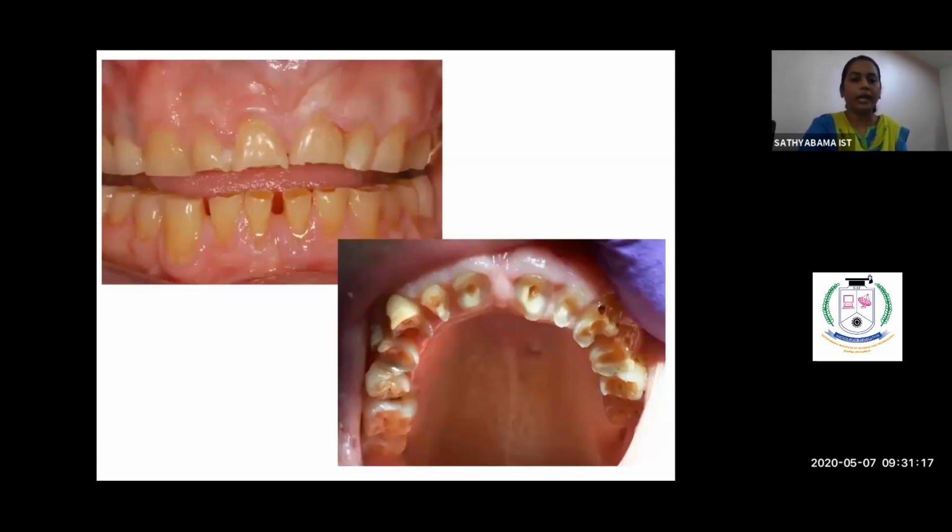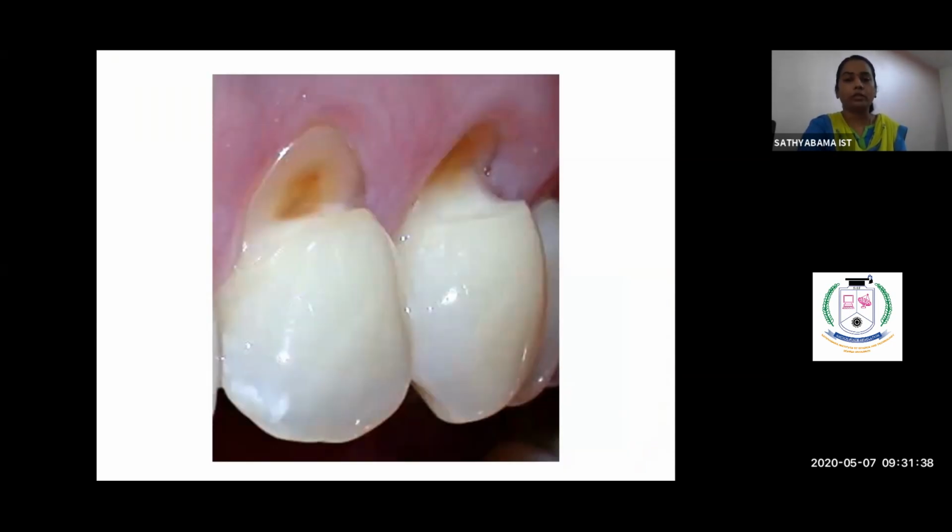So this is a picture showing attrition mainly on the occlusal surface, where the tooth and tooth come in contact during mastication or night grinding, which has caused severe loss of tooth. In this picture, you could see there is attrition up to the level of gingiva causing pulpal exposure. And this is another picture showing cervical abrasion. The mechanical force, which is mainly toothbrushing, an abnormal toothbrushing habit, has destroyed, removed a part of the enamel near the cervical region, where the enamel thickness is very minimal.